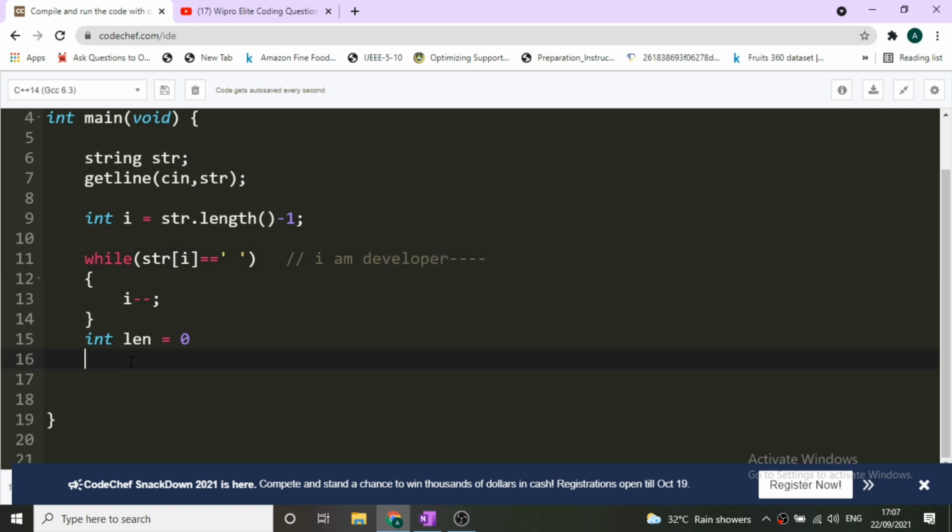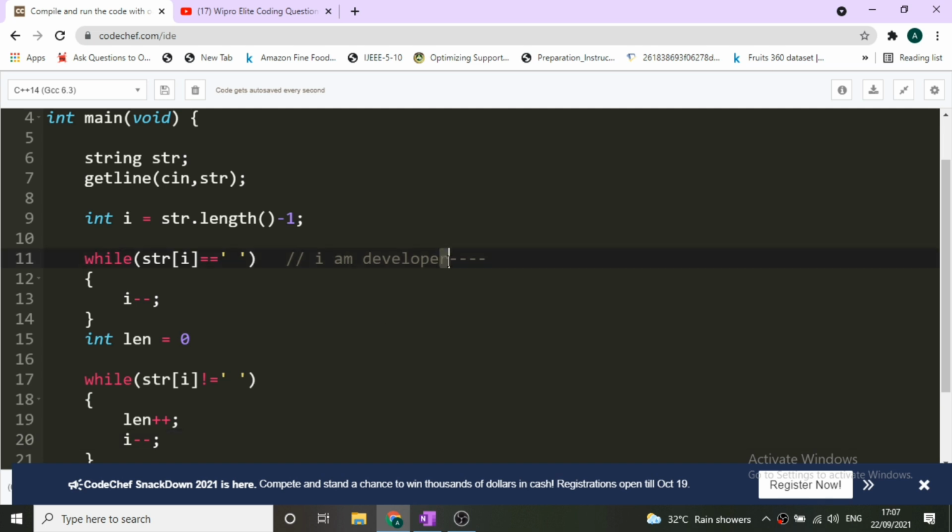So what we are doing: while str of i is not equal to space, since our current i is pointing to this R, we will do length plus plus, because this character is present in the last word of the string, and we will do i minus minus so that our pointer moves ahead.